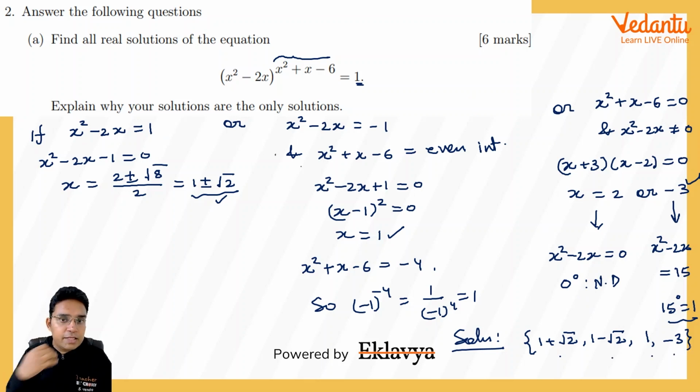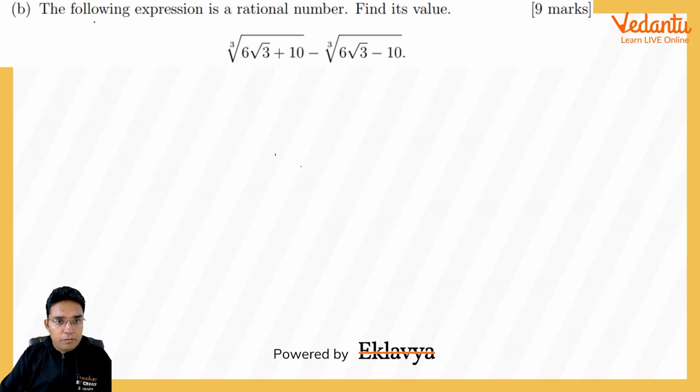Okay, so I think this was an easier question. I think we have seen such questions once in JEE Mains also. Okay, now coming to B part. Following expression is a rational number, find its value. Okay, dear all, I have 2-3 methods for this question. I'll tell you one by one.